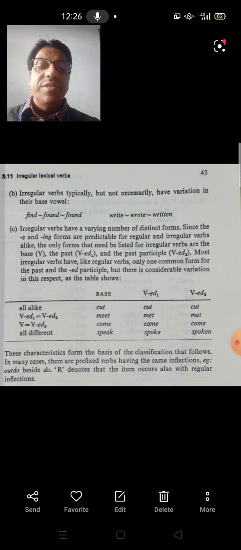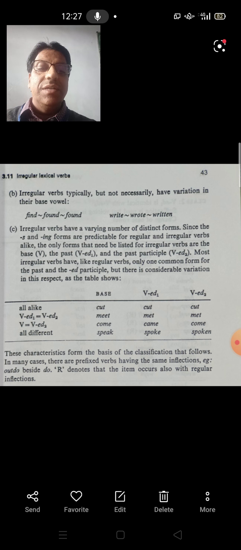As you can see from this example, the first case is the verb cut, where all three forms are identical. The base form is cut, the VED1, the past tense, is cut, and the past participle is cut. The second case is meet, where VED1 is equal to VED2, that is, past tense is equal to past participle, and the base form is different.